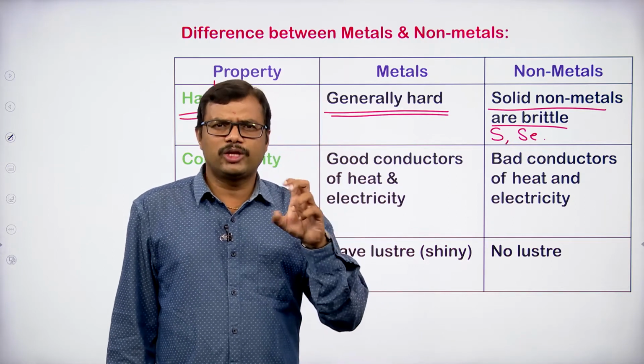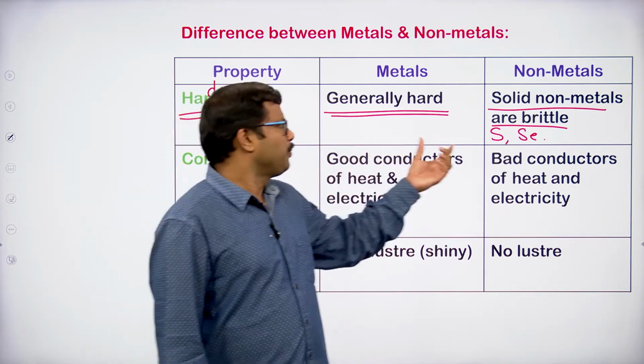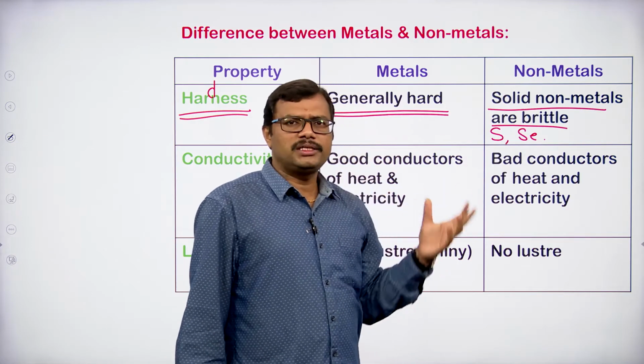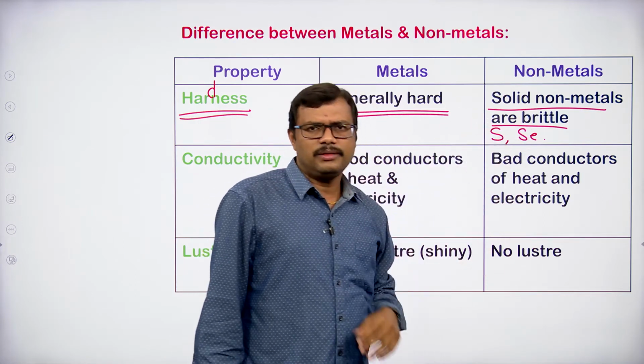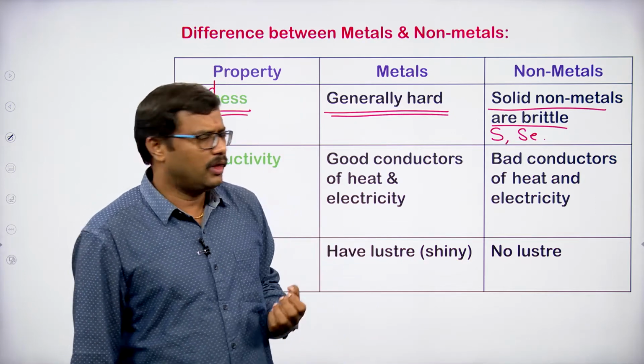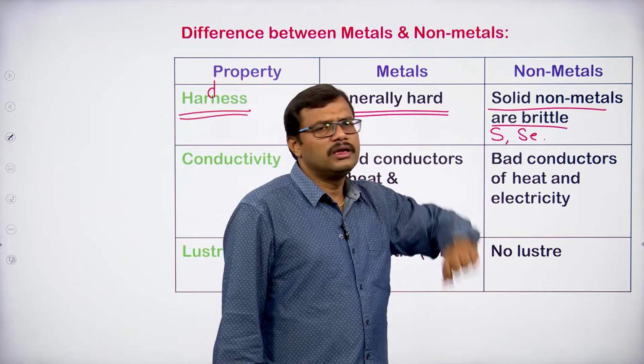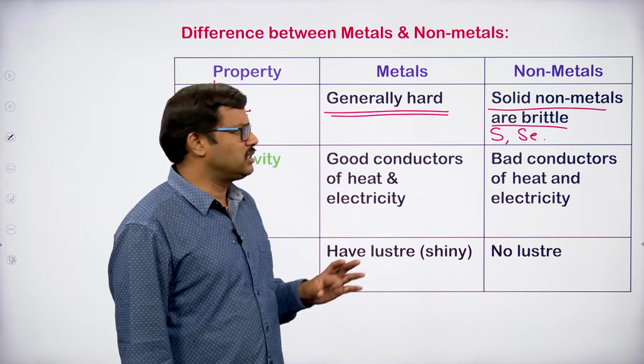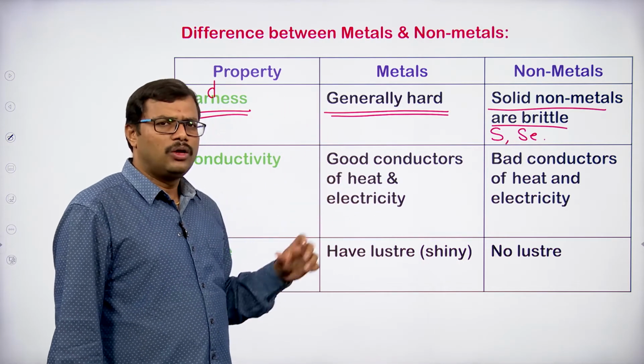They are brittle in nature, they are soft. We can say sulfur and selenium generally exist as brittle solids at room conditions.